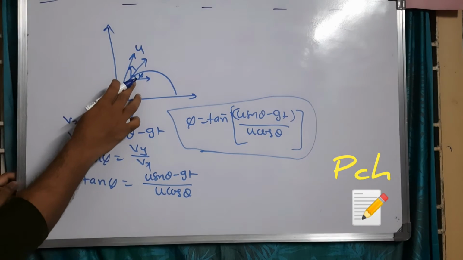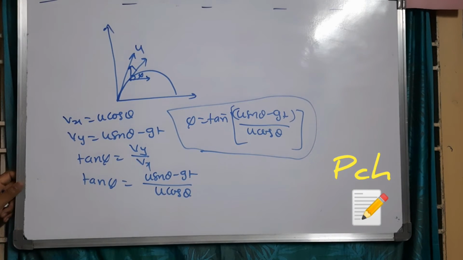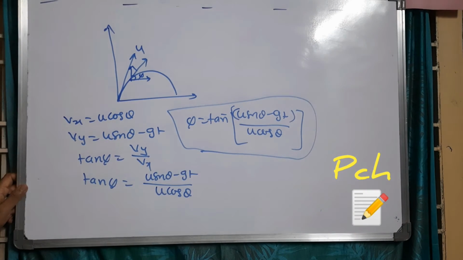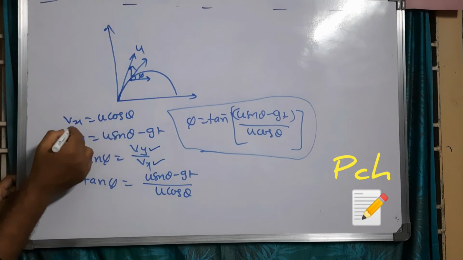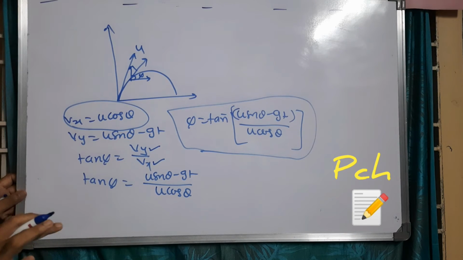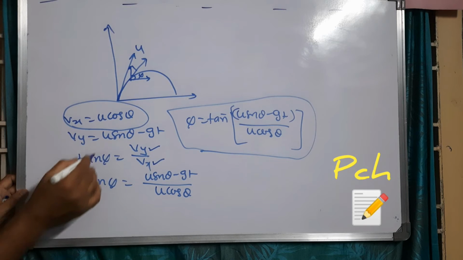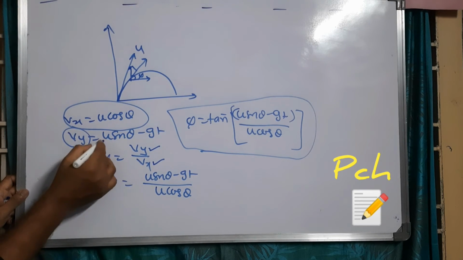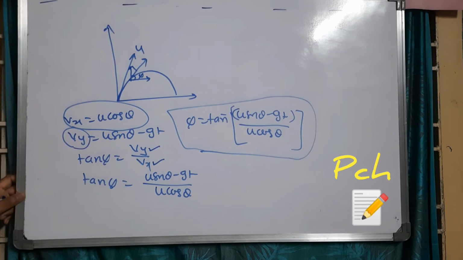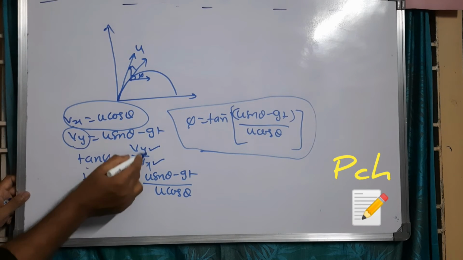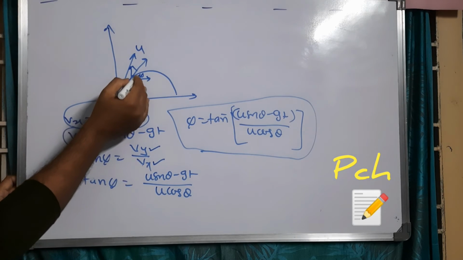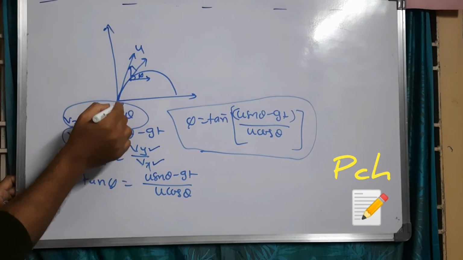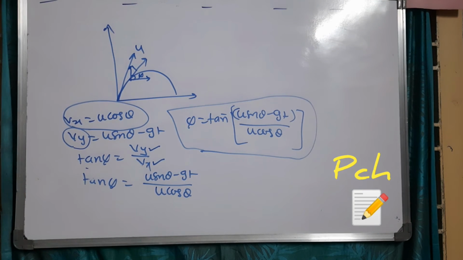If they ask what is the angle made by the direction after a certain time of projection, you can use this. First we have to find the velocity of the projectile along the y-axis. Along the x-axis there is no need to find it, as throughout the journey it will remain the same. So only vy will change, and that we have to find at any instant of time. That is vy is equal to u sin theta minus gt. Then tan phi is equal to vy divided by vx, where phi is the direction of the projectile at any instant of time.